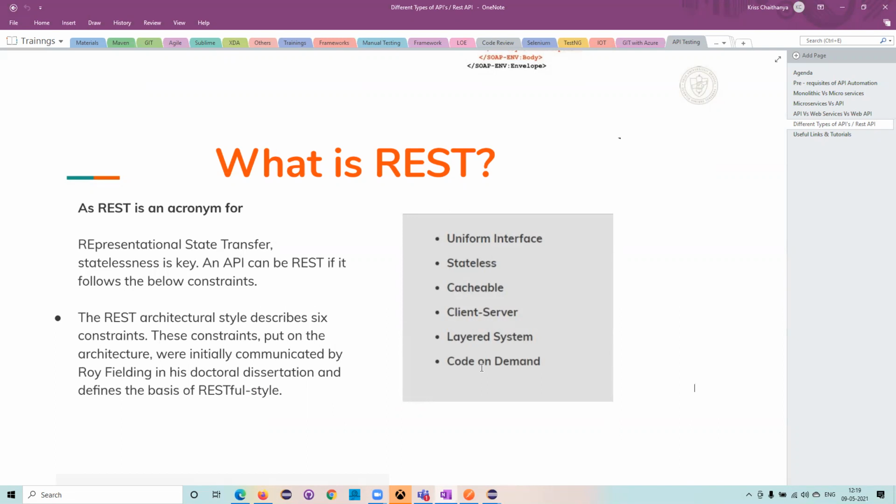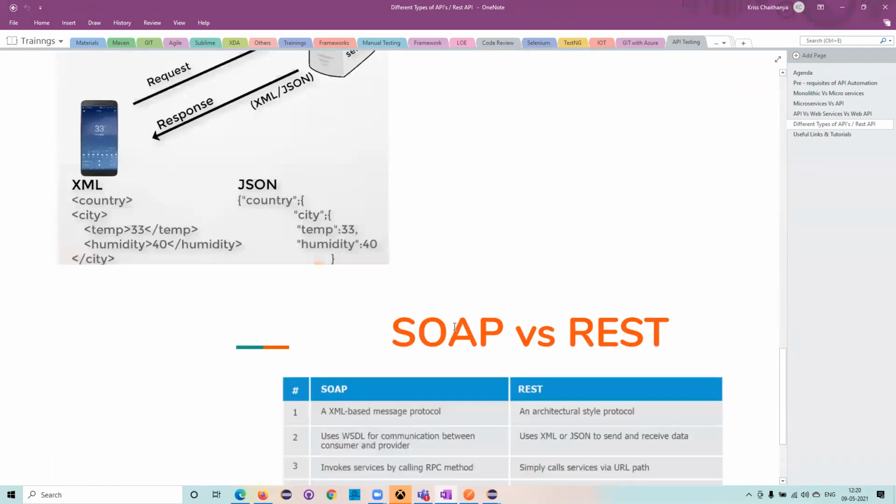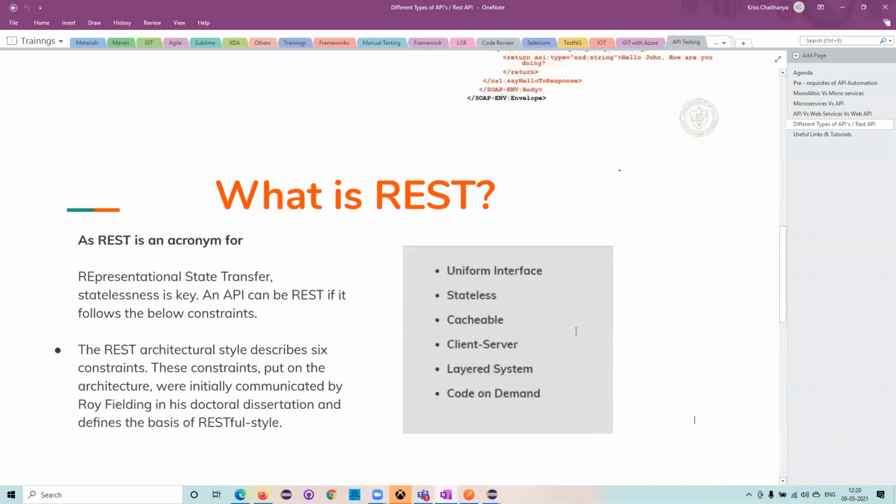The same way, if you want to prepare a REST API, you should have these particular 6 constraints: uniform interface, stateless, cacheable, client-server, layered system, code on demand. If you have these 6 constraints, then you can make a REST API. I can talk about these 6 constraints, and I have the slides also, but it might confuse you a little bit.